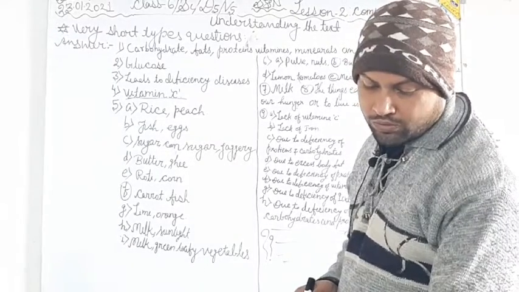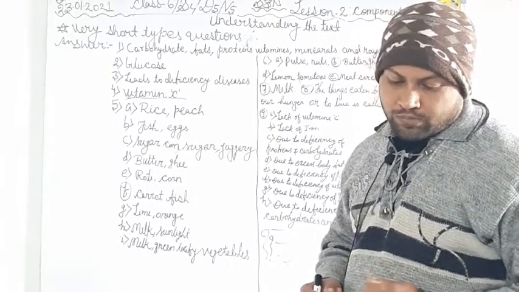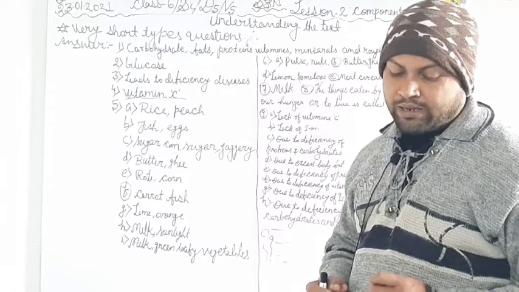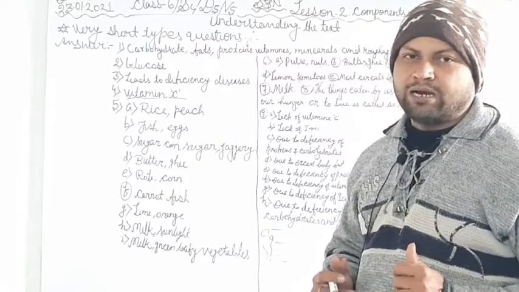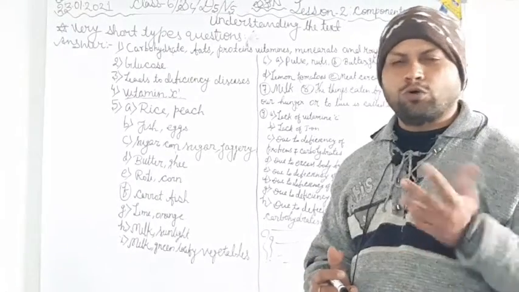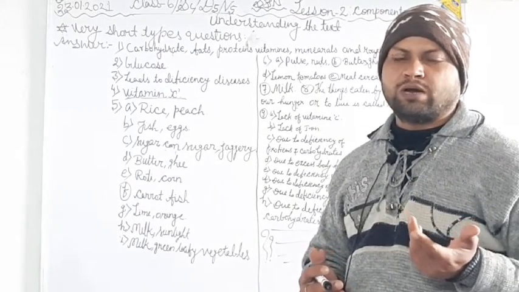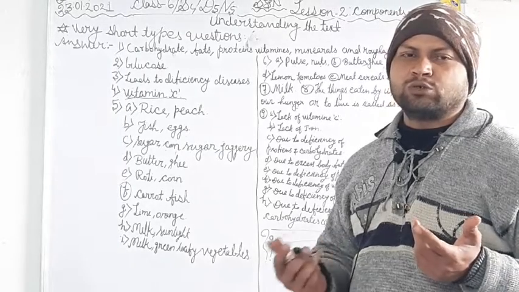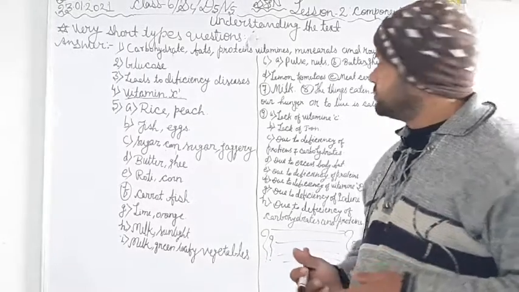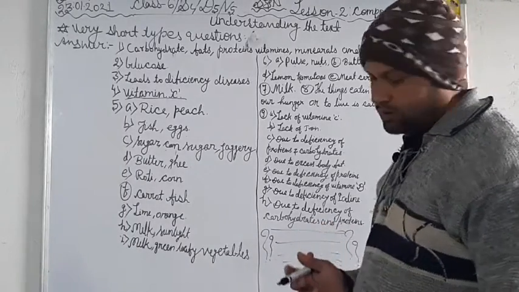Now for question E, for avoiding anemia, you all know the main thing we require is food that is rich in iron. So what should we take?